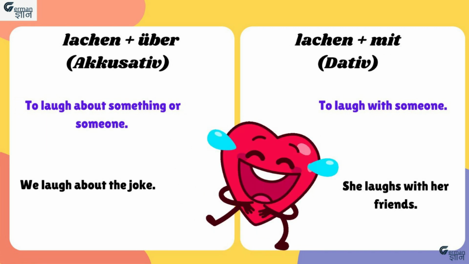Next verb is lachen. Lachen über means to laugh about something or someone. With this verb we use accusative object. For example, wir lachen über den Witz means we laugh about the joke. And lachen plus mit means to laugh with someone, and in this case the object will be dative. For example, sie lacht mit ihren Freunden means she laughs with her friends.